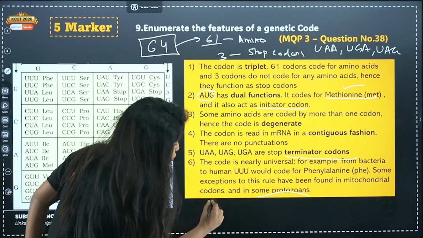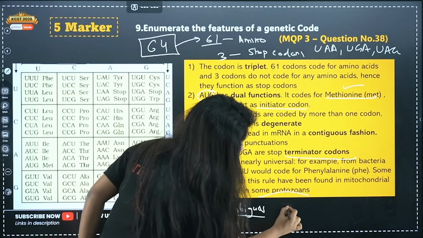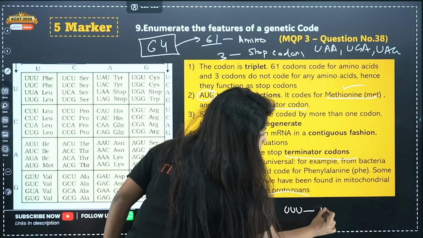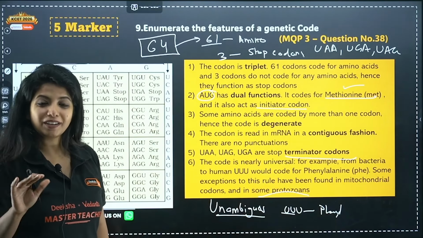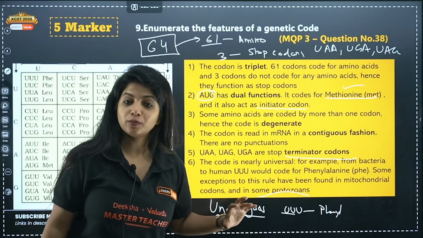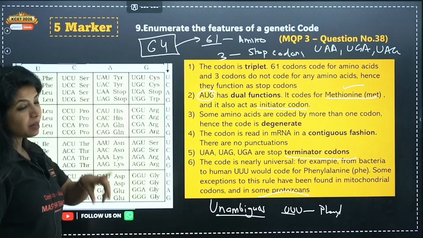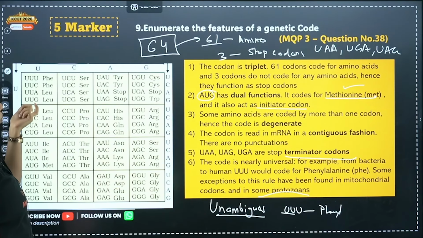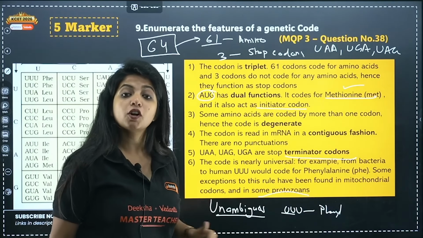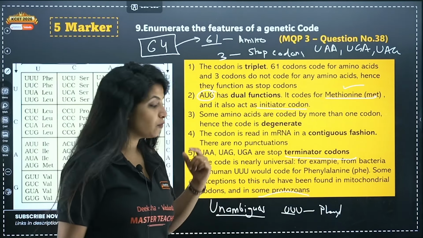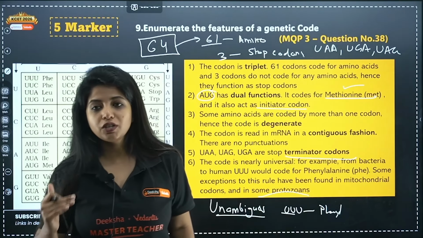And also remember, codons are unambiguous. Unambiguous means one codon, for example UUU, codes for only one amino acid. It does not code for multiple amino acids. Children definitely get confused between the degenerate and unambiguous features. Degenerate means one amino acid can be coded by multiple codons. And always remember, one codon, only one amino acid, nothing else. That is the unambiguous nature. So these are the features of the genetic code.